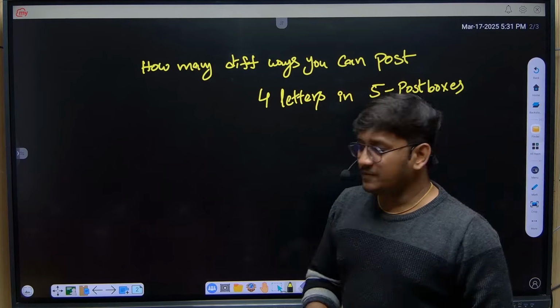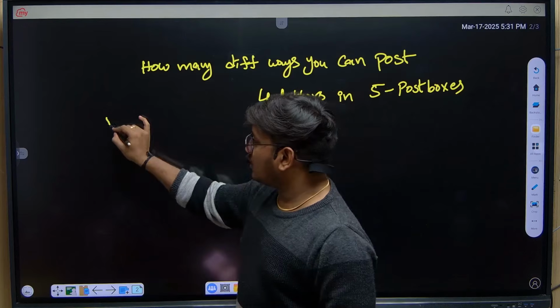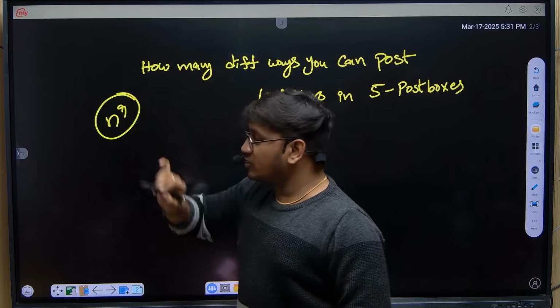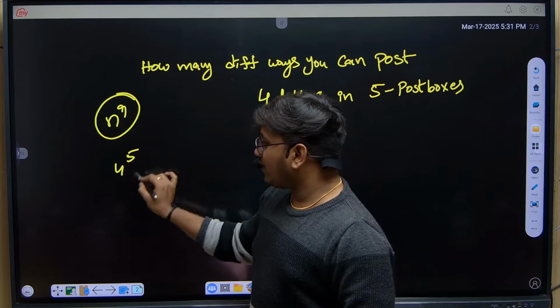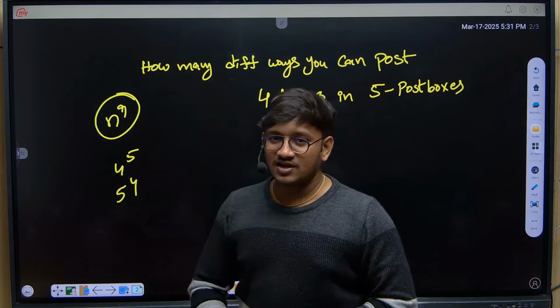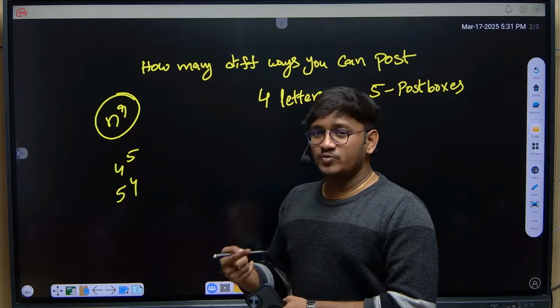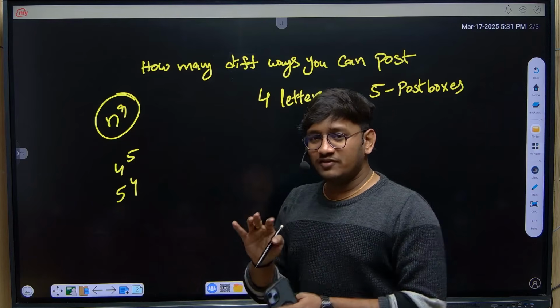So very simple. Do remember, students, I hope you might have heard about the formula n power r. But if you just remember this formula, there is no use, because there are options in the exam like 4 power 5, 5 power 4, likewise. So students start getting confused about which answer to consider, either 4 power 5 or 5 power 4. Okay, it is very easy to understand.